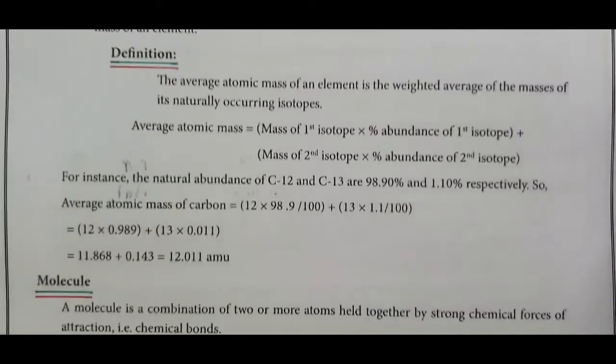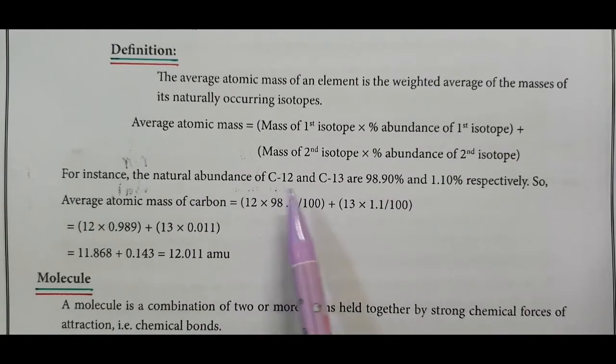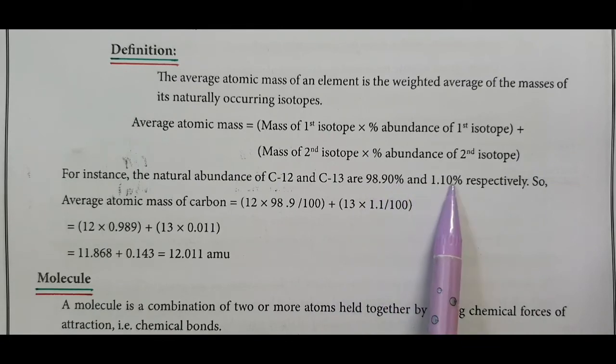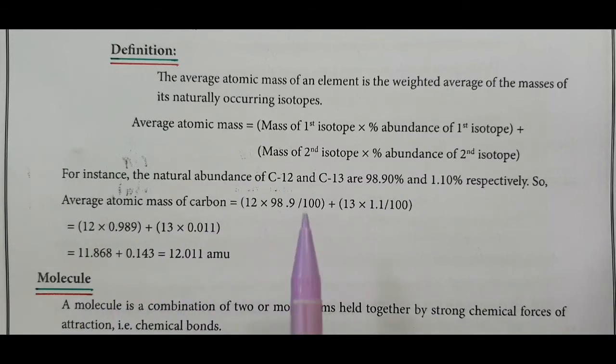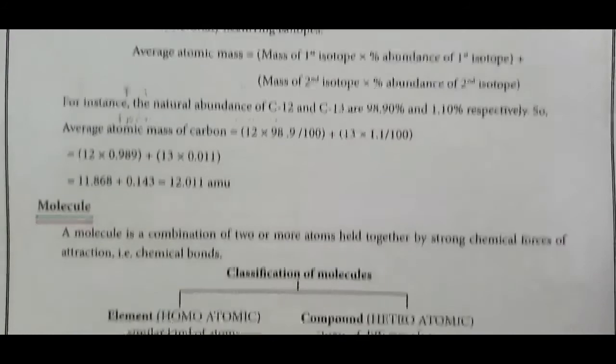For instance, the natural abundances of carbon-12 and carbon-13 are 98.9% and 1.10% respectively. So, the average atomic mass of carbon equals atomic mass 12 times percentage abundance 98.9 divided by 100, plus atomic mass 13 times percentage abundance 1.10 divided by 100. This gives the answer 12.011 atomic mass unit.